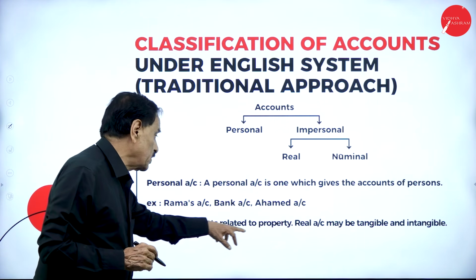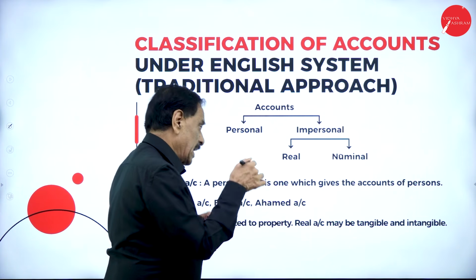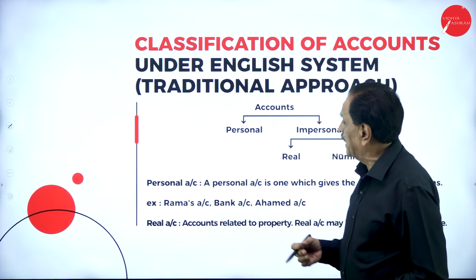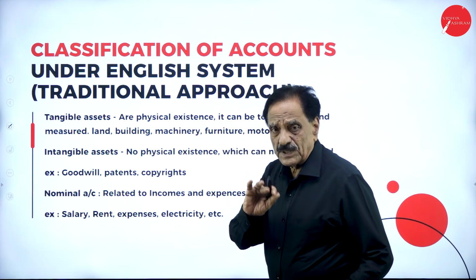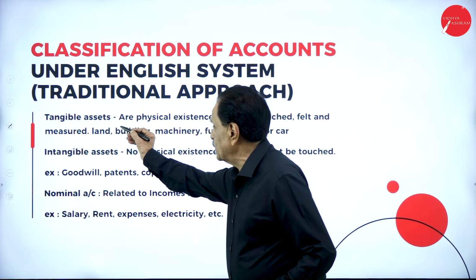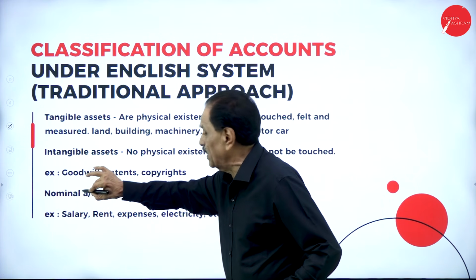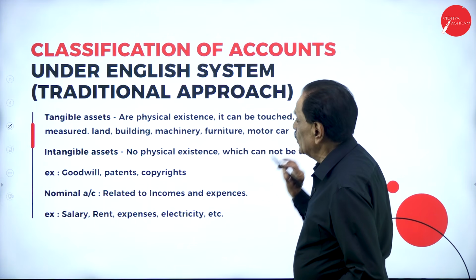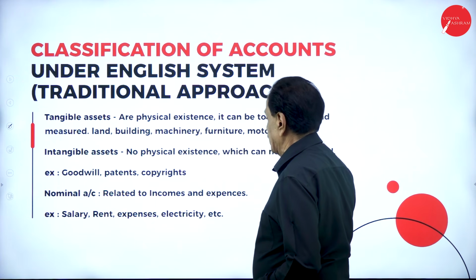Real account: accounts related to property, anything related to property. Assets may be tangible or intangible. All assets can be classified into 2 groups, tangible and intangible. Tangible means physical existence; it can be touched, felt and measured: land, building, machinery, furniture, motor car. Intangible assets have no physical existence and cannot be touched.